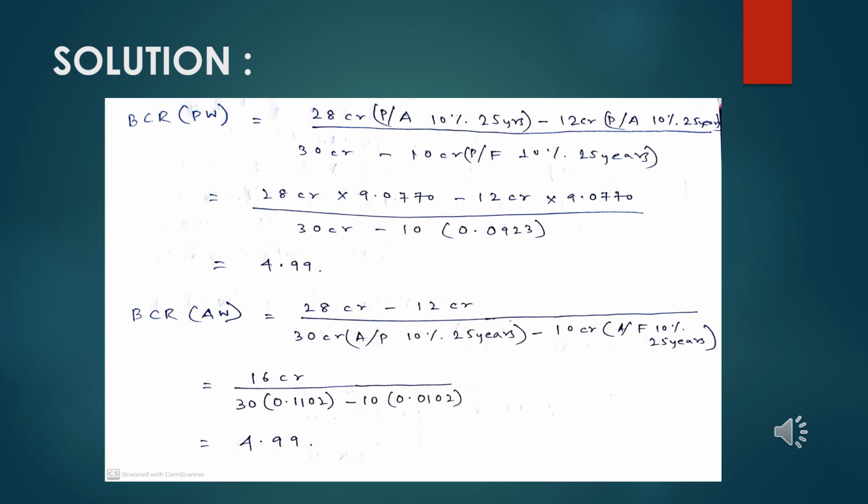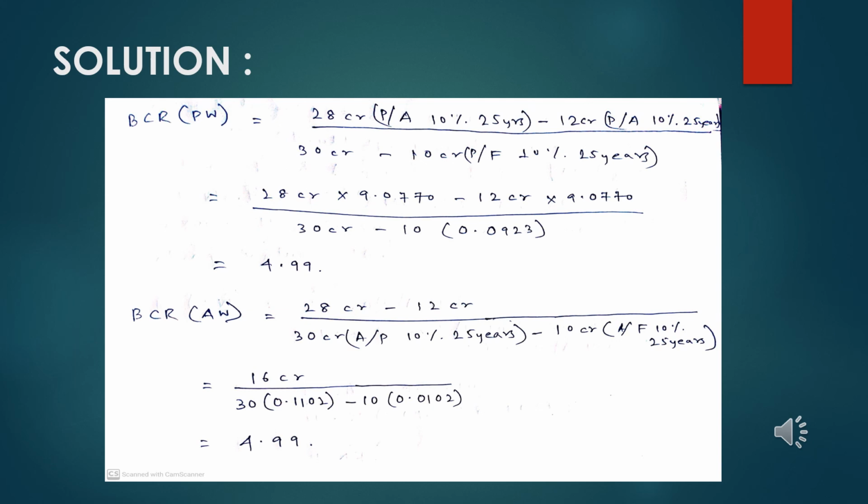And the next approach that we generally take is the approach of cash outflow, where the cash outflows or the expenditures are treated as positive and the incomes are treated as negative.